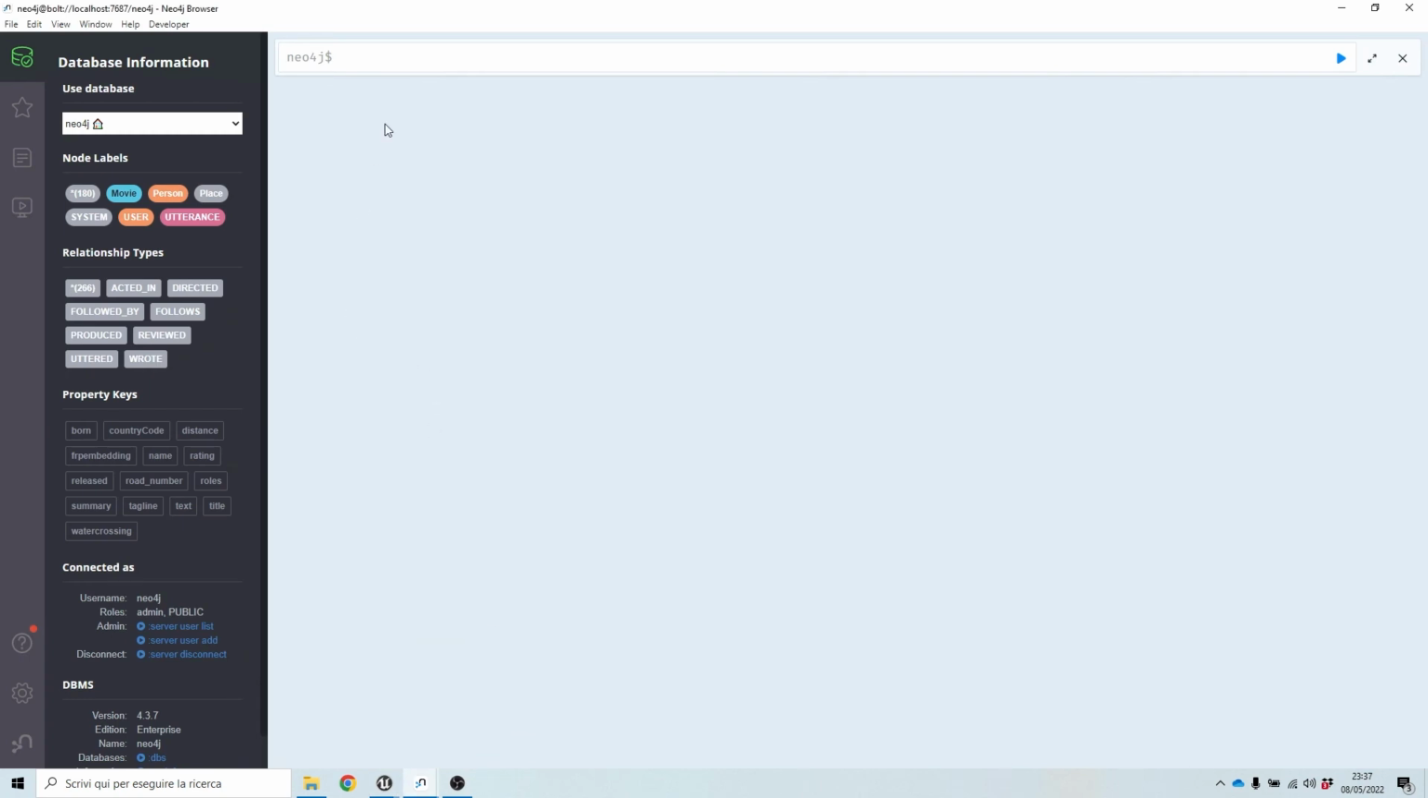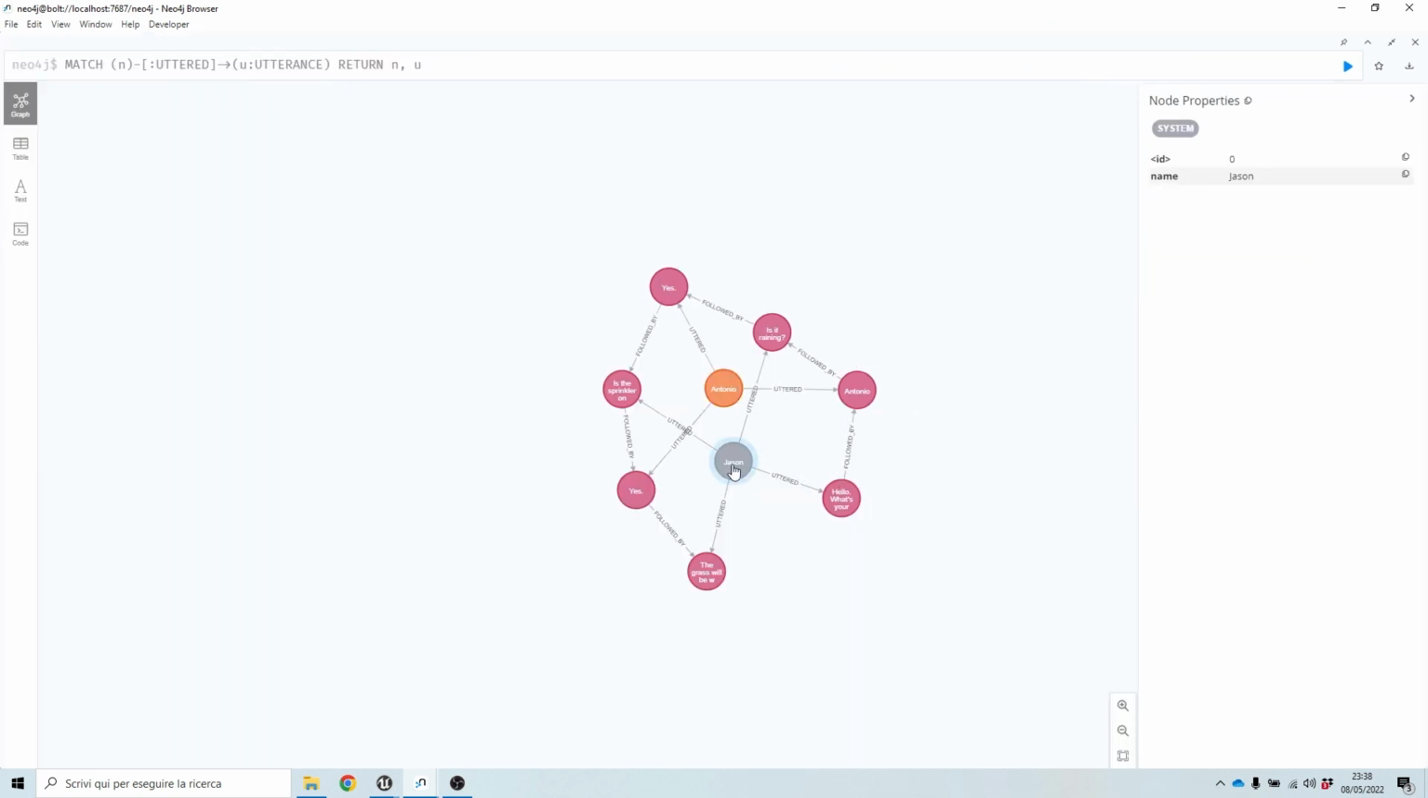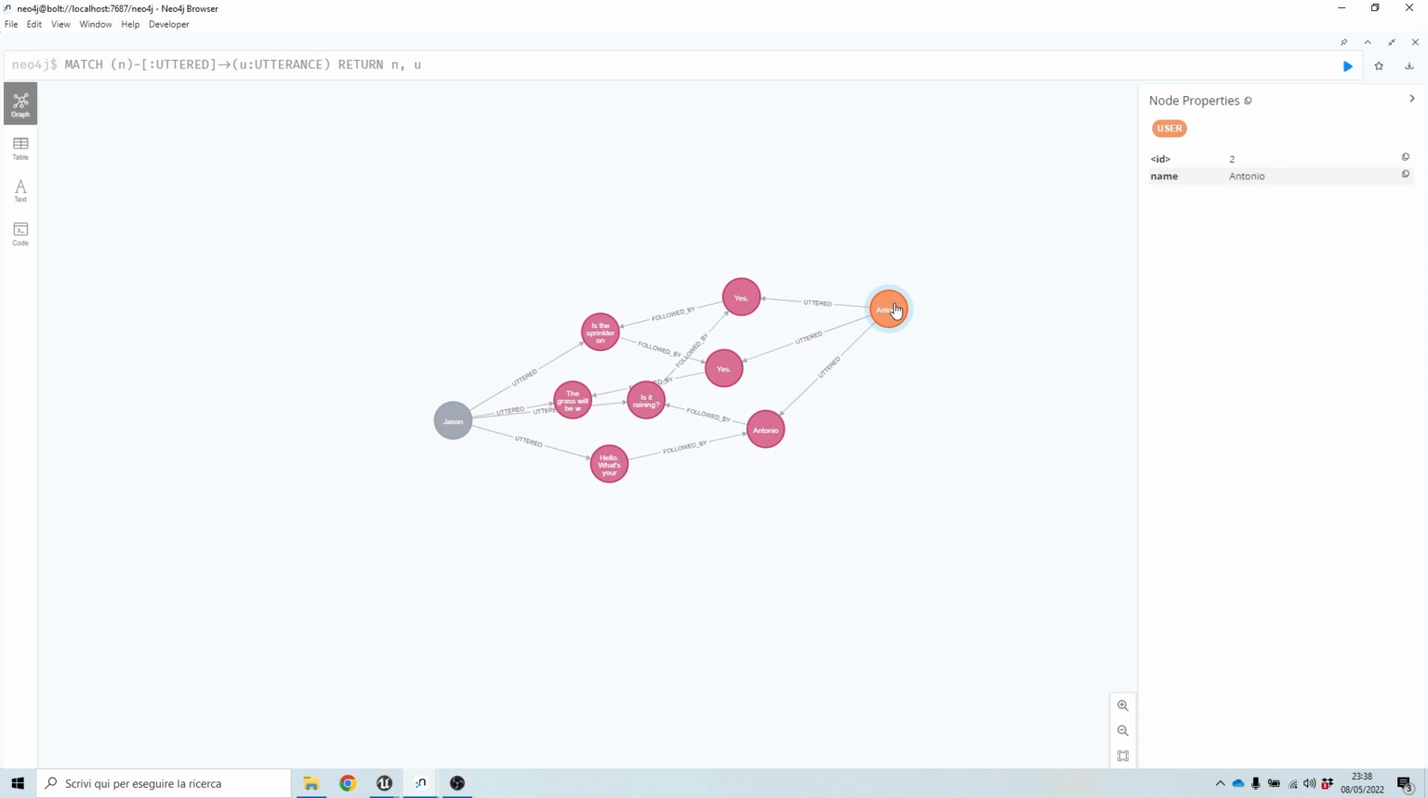Here we will have a series of nodes representing users and the system, and an uttered relationship representing utterances. We can get all these nodes to check what happened during this conversation. So let's run this, and as you can see, here's JSON and there's me. It's using the value assigned to the username blackboard key to set up the name property of the user node inside Neo4j.